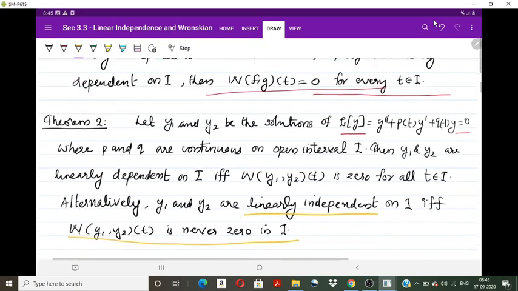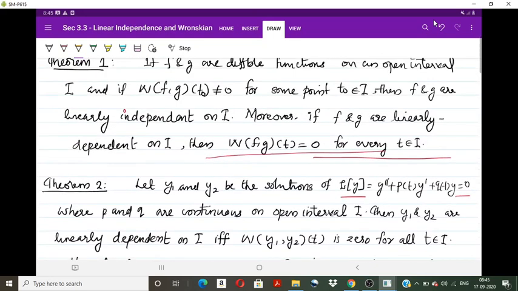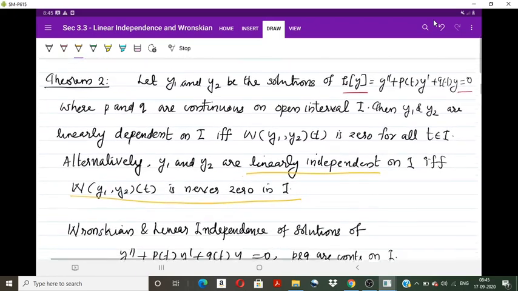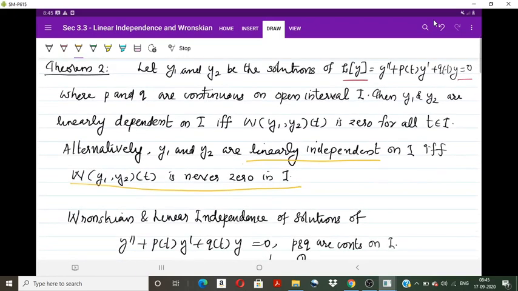Looking at the difference from Theorem 1: for any two functions to be linearly independent, there may exist some point t naught in I at which the Wronskian is non-zero, and then they are said to be linearly independent on that interval. But when we talk about solutions of the second order homogeneous equation, the two solutions y1 and y2 are linearly independent if and only if the Wronskian is never 0.